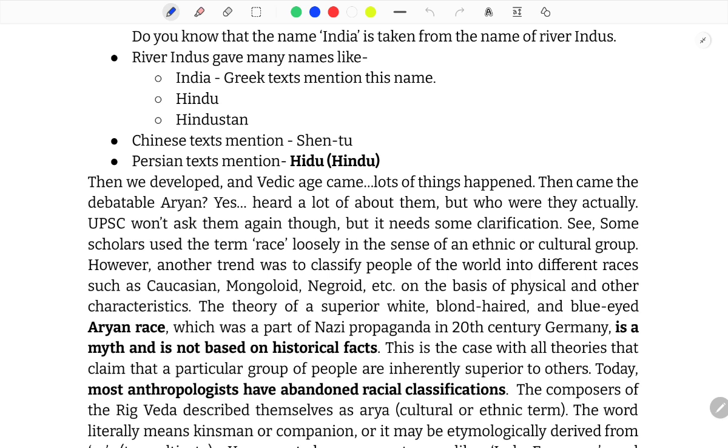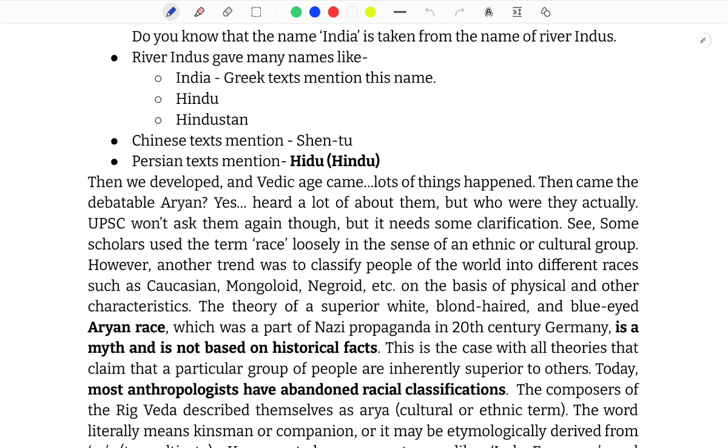Do you know that the name India is taken from the name of river Indus? Now, river Indus gave many names like India. Greek texts mention this name, Hindu and Hindustan. Chinese texts mention the term Shintu, and Persian texts mention the word Hindu or Hindush.